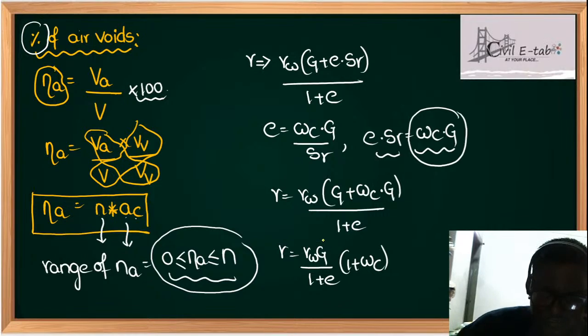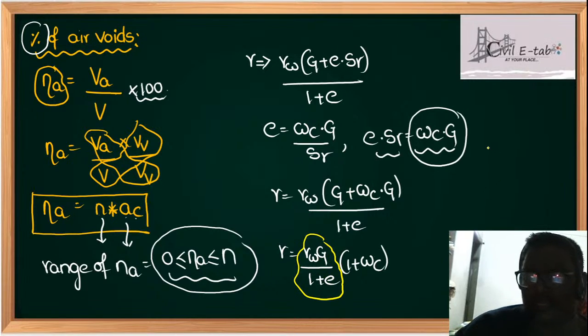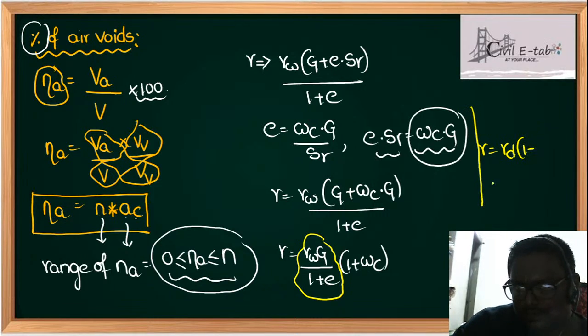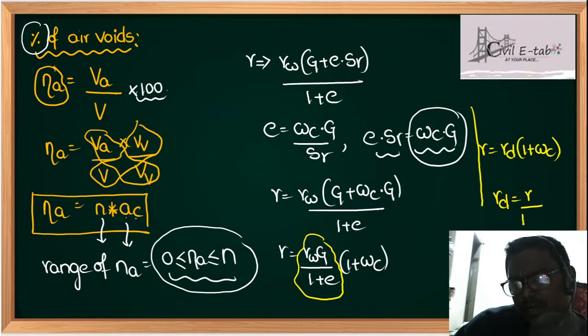Now see students, any doubt, please comment. What is gamma W into G by 1 plus E? It is nothing but the dry unit weight. So gamma is equal to gamma D into 1 plus water content. From this, very very important, gamma D is equal to gamma upon 1 plus water content.